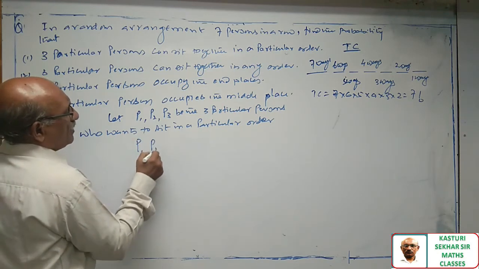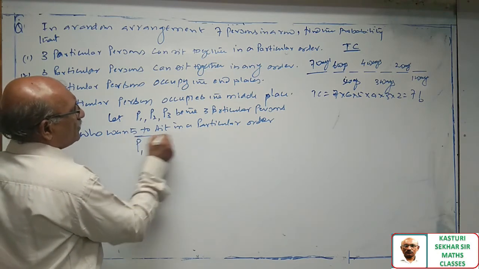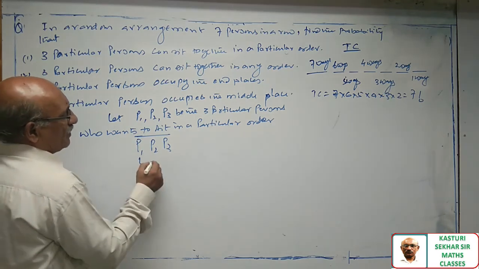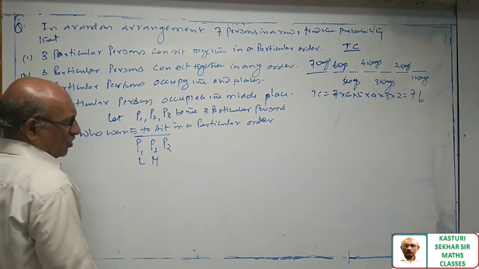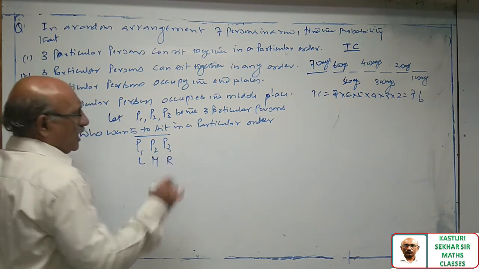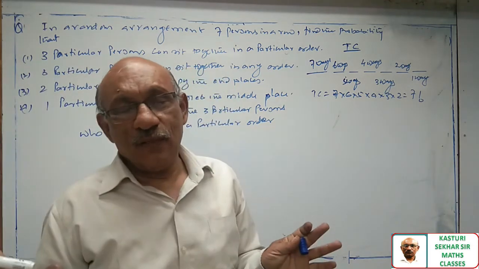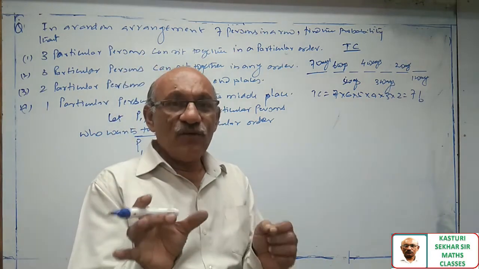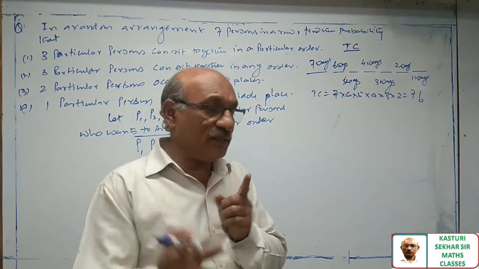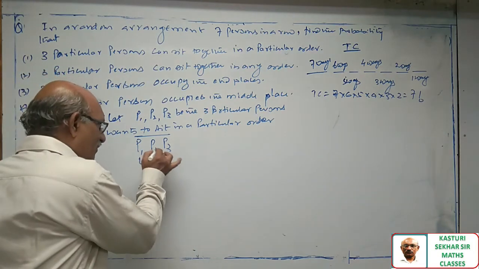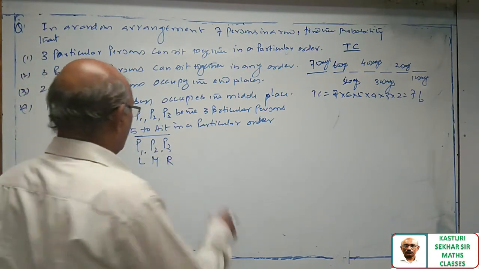So fix this order P1, P2, P3. Extreme left place is occupied by P1, middle place by P2, right hand side place by P3. It is one unit I am treating. They are not allowed to interchange their places because this is the particular order they want.